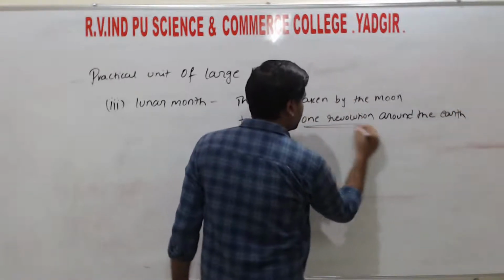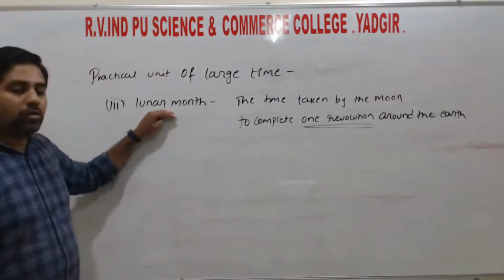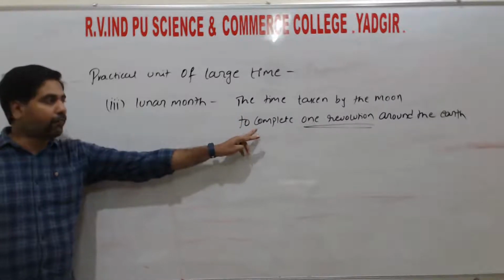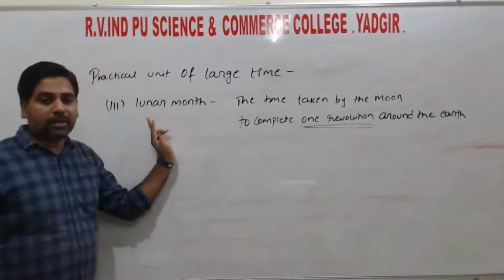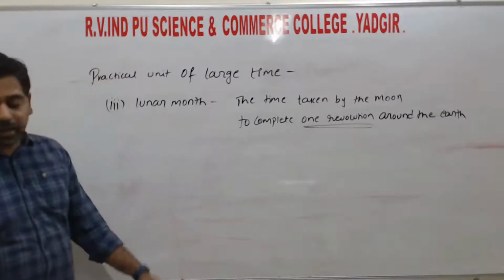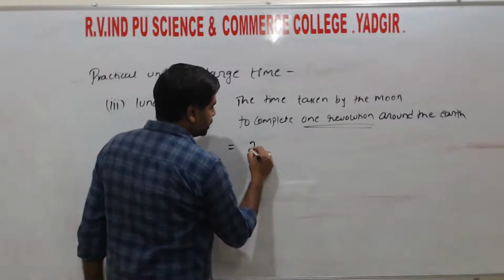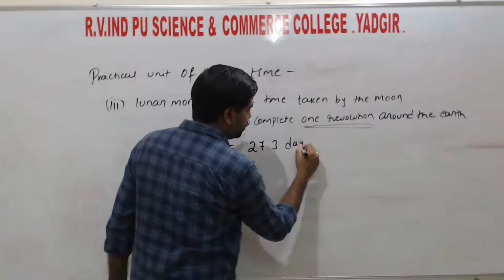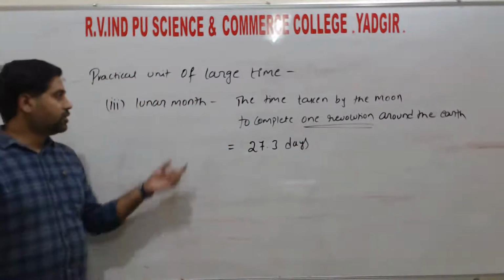Like here also one revolution. So that is called as lunar month. The time taken by the moon to complete one revolution around the earth we call as lunar month. So here the time taken by the moon is how much? That is 27.3 days. Right? So this is the lunar month.